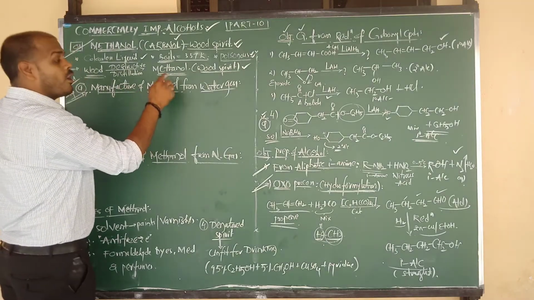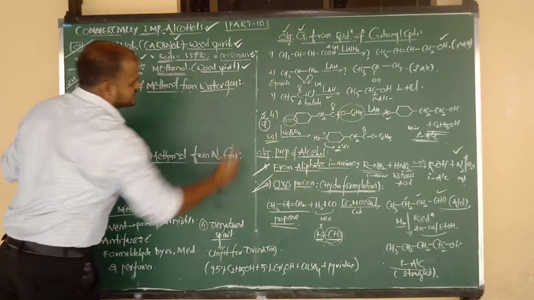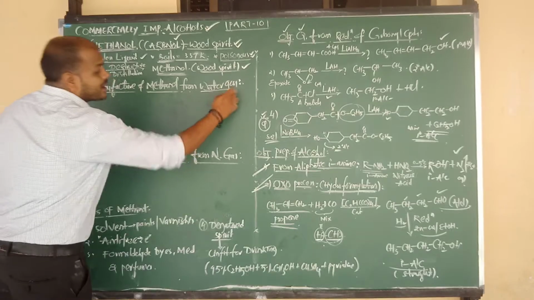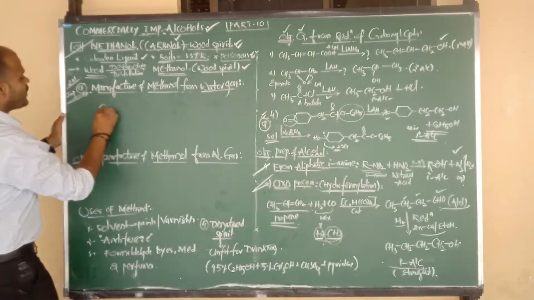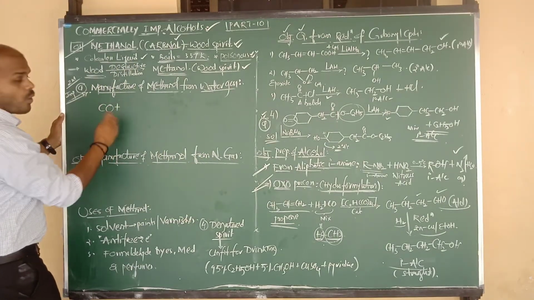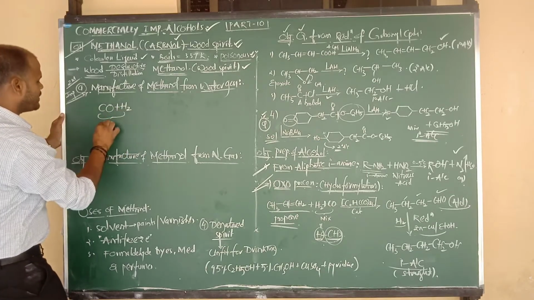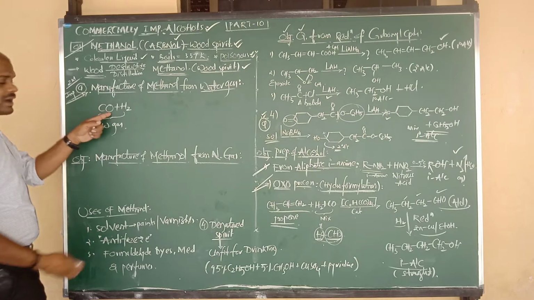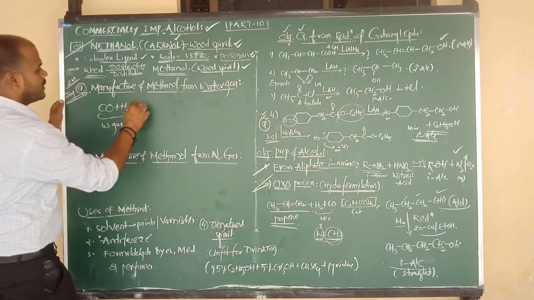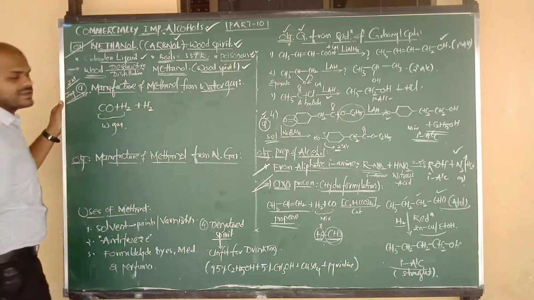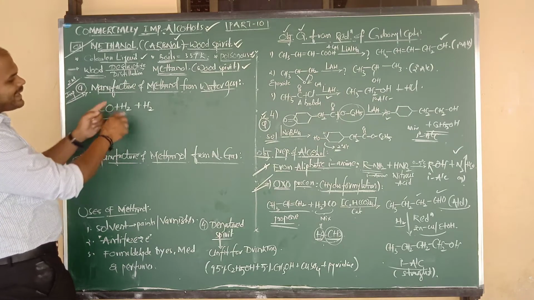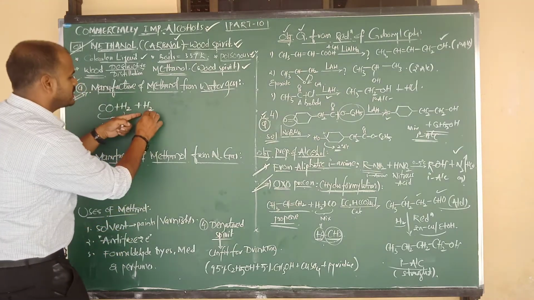Preparation of methanol or methyl alcohol from water gas. Shall we start? Right. Water gas. What is the formula of water gas? The formula of water gas is CO, carbon monoxide, plus H2. So this is the mixture of what, beta? Water gas. Water gas is mixed with hydrogen gas.